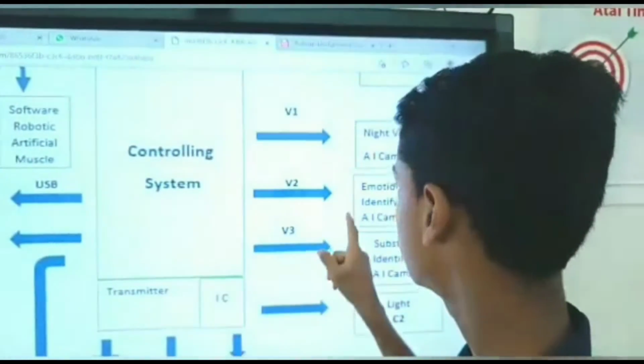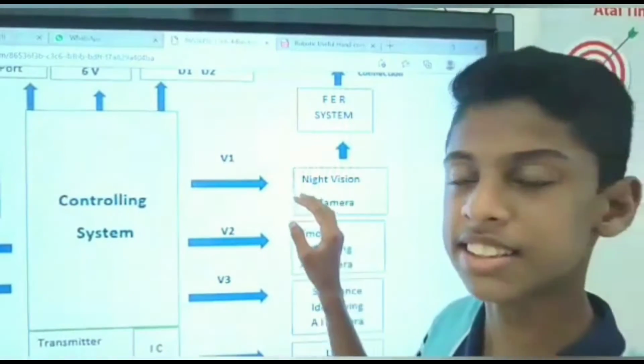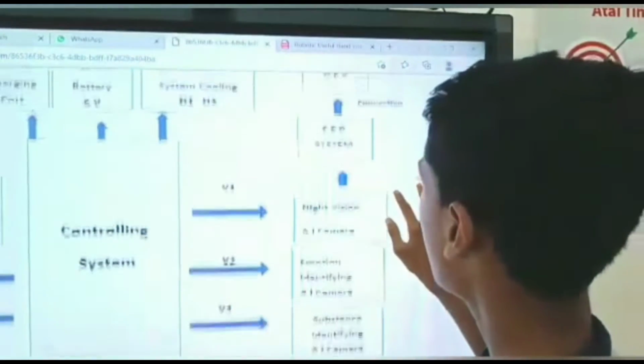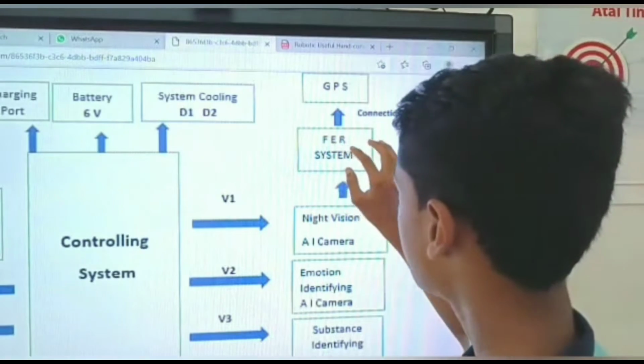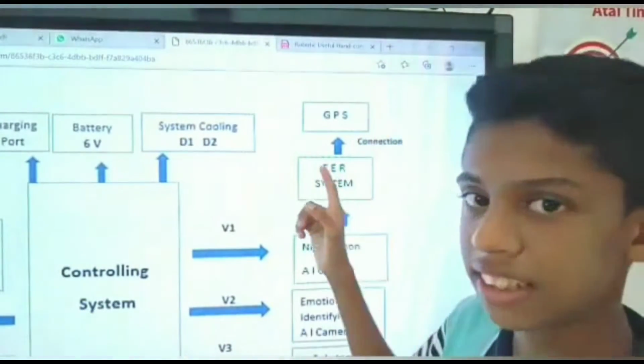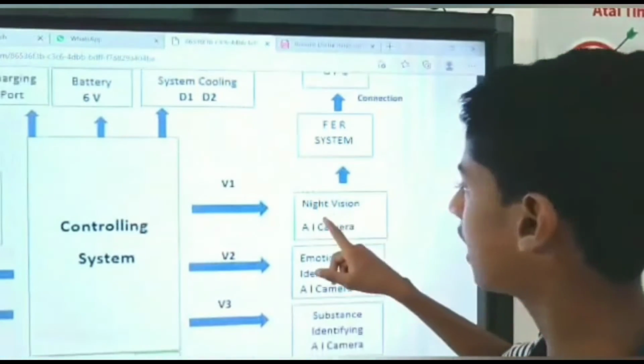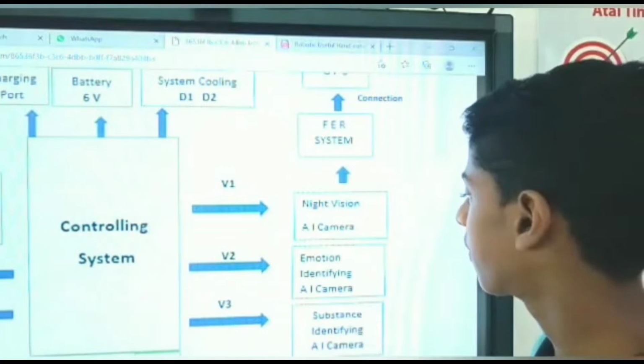Let's go to inputs. The first input is the night vision artificial intelligence camera. It can identify the face recognition system and it can be connected to GPS, and we can save the emotions of the patient and identify them by the night vision sensor.